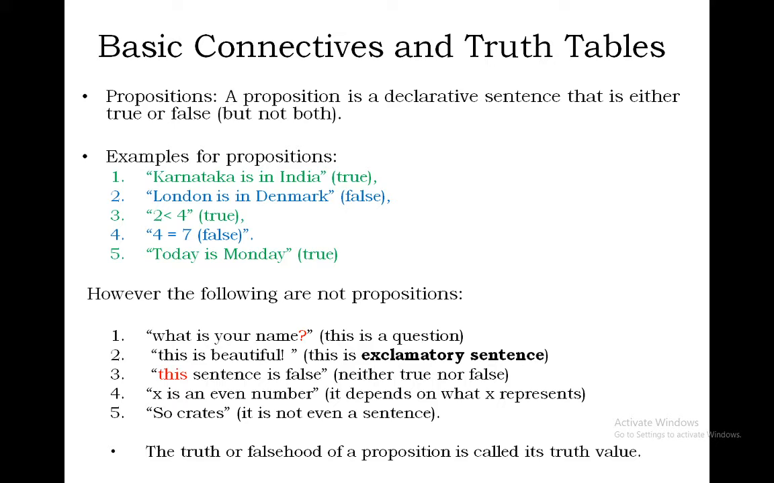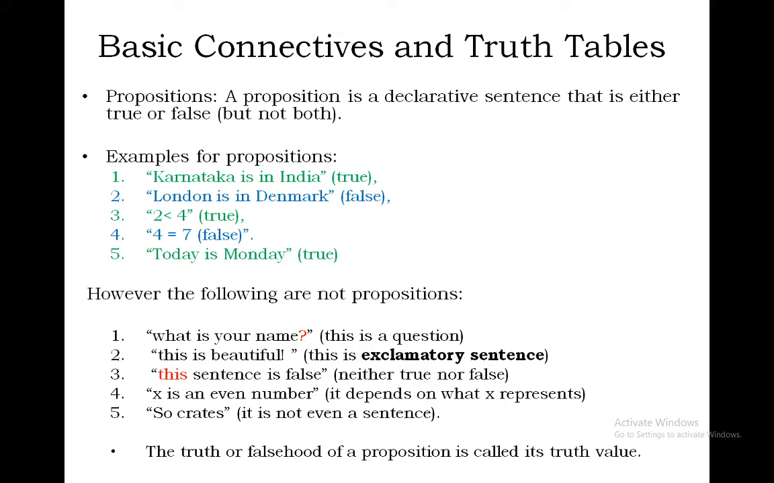Next, third one: this sentence is false. This means what? I don't know. If they had mentioned something prior to this sentence, we could have told. So this sentence is neither true nor false, because we don't know what it refers to.